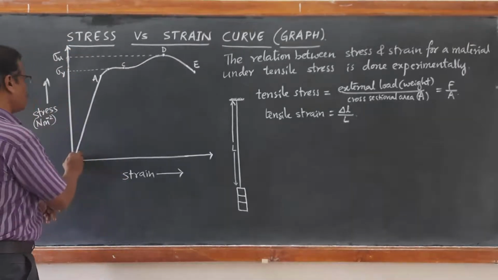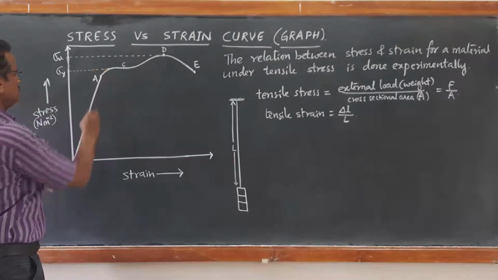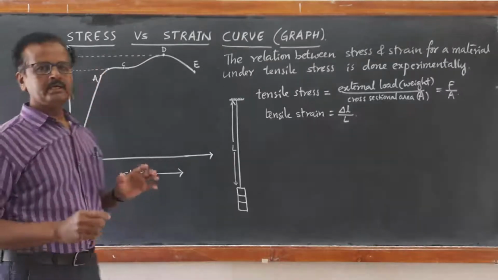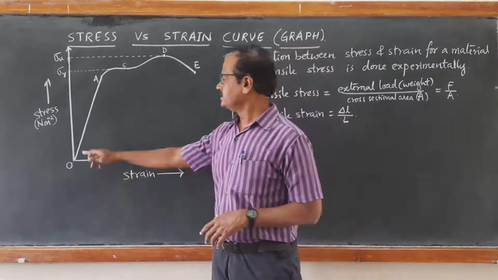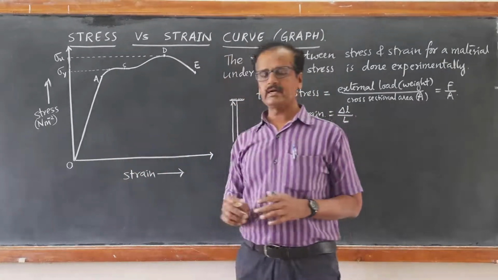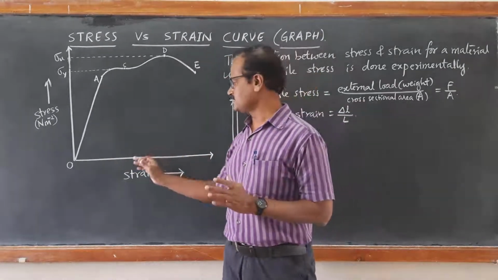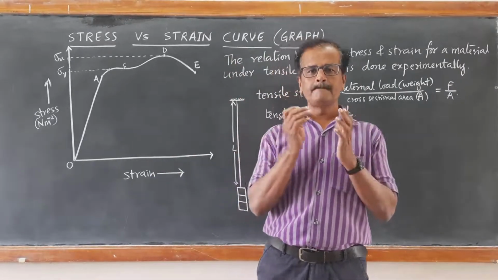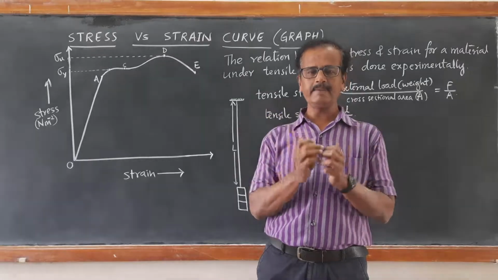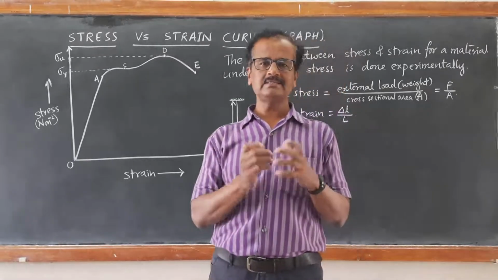First, from O to A, we get a linear graph. Linear graph means that in this O to A portion, the stress is directly proportional to strain. The restoring force produced in the wire per unit area is called stress.